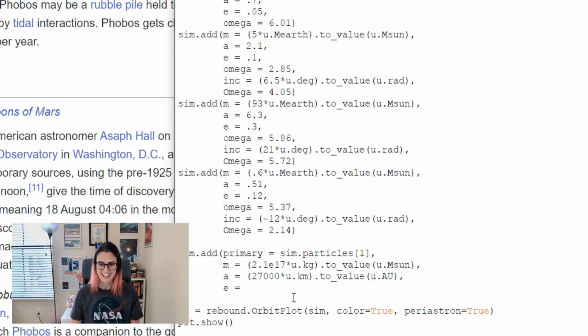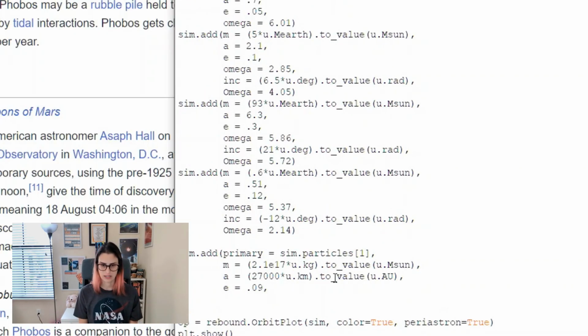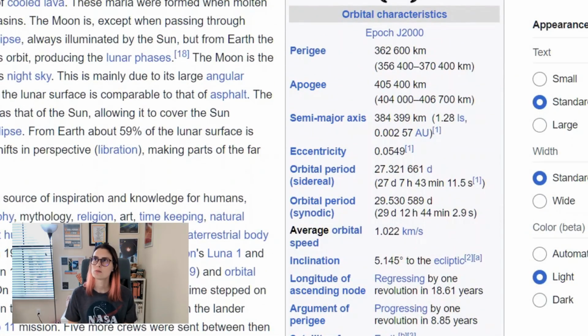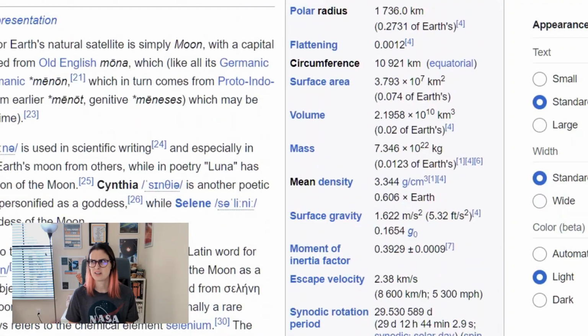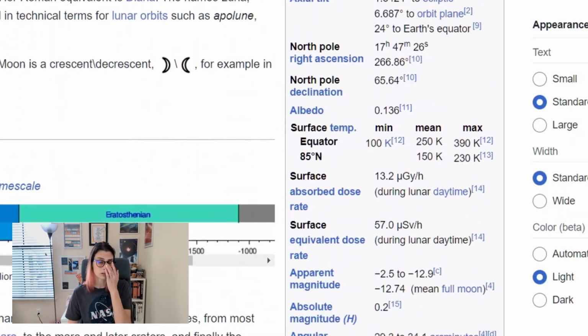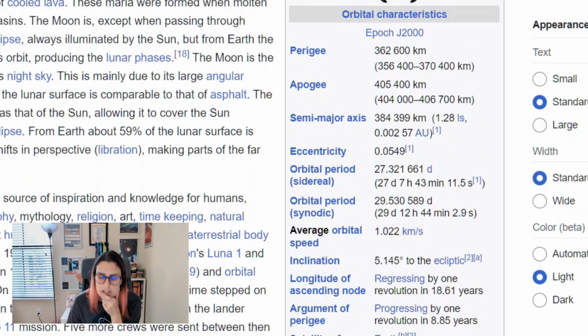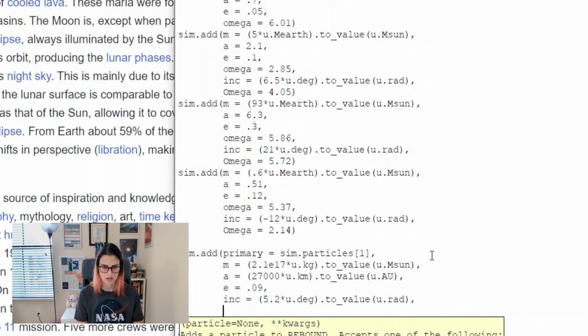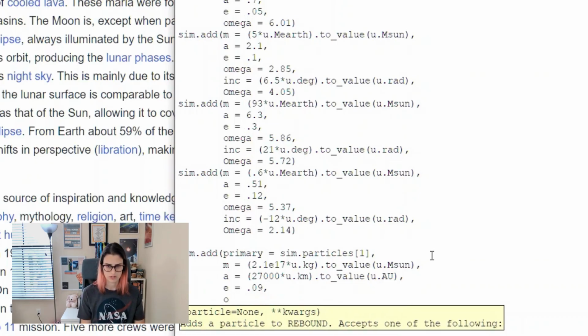That's all I'm saying. Okay, let's make it 0.09 and its inclination, let's give it the same inclination as the moon. Why not? Ooh, I should see if this will, I have no idea if this is going to be the right size for a solar eclipse. I'm guessing no, because this planet is closer to the sun and I'm making it a smaller moon. But it's a lot closer probably than Earth's moon. I don't know. I'll have to do the math on that one. But not right now. Okay, 5.1415. We'll call that 5.15. We'll call it 5.2. And we're going to need an omega and an Omega.